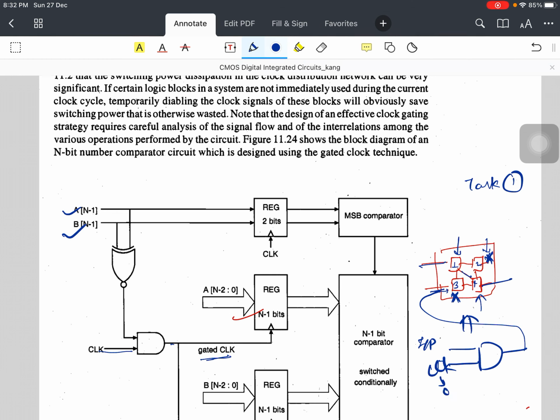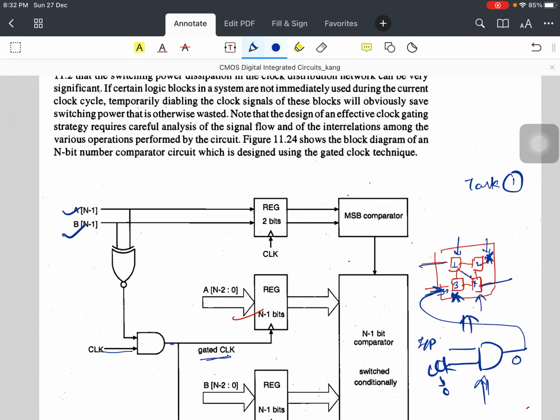That will always give you the value 0, means if the input going over here is 0, it will not operate. So you are controlling your circuit with the help of this gated clock signal.